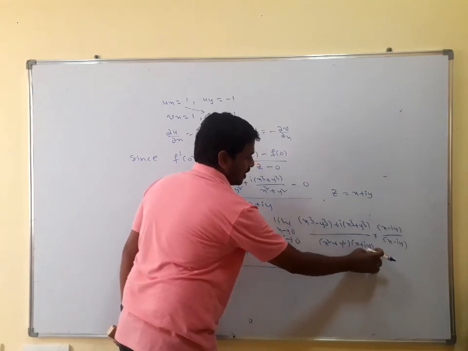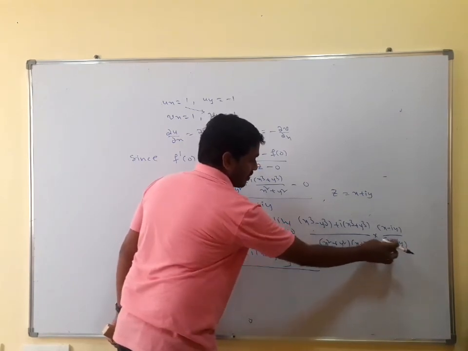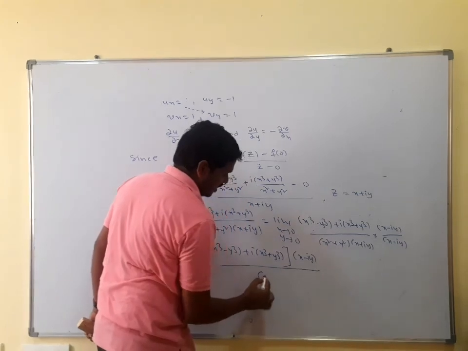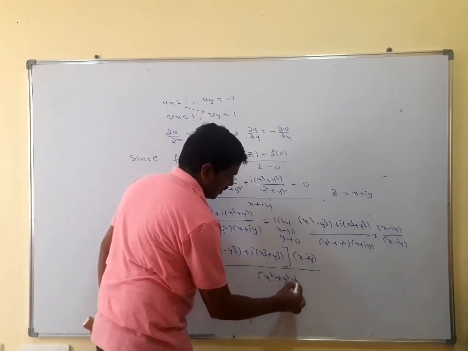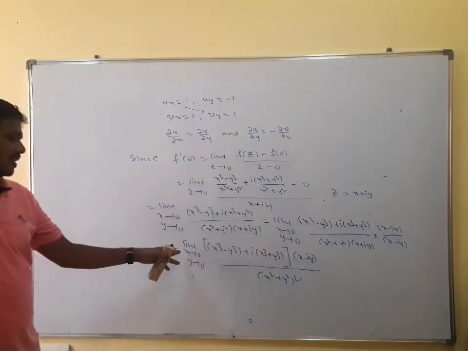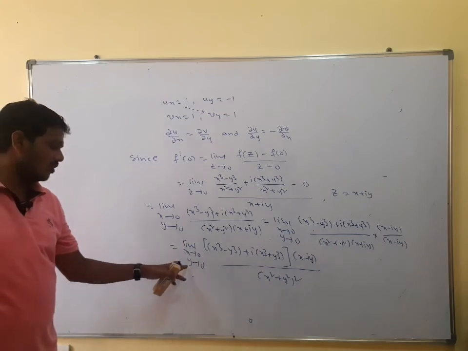Now it is of the form a plus b into a minus b, which is a square plus b square, that is x square plus y square into x square plus y square, so x square plus y square whole square.